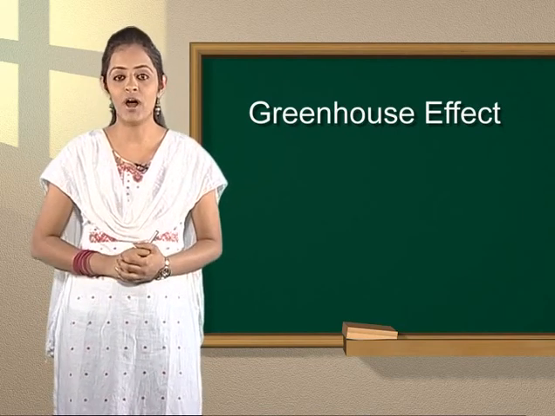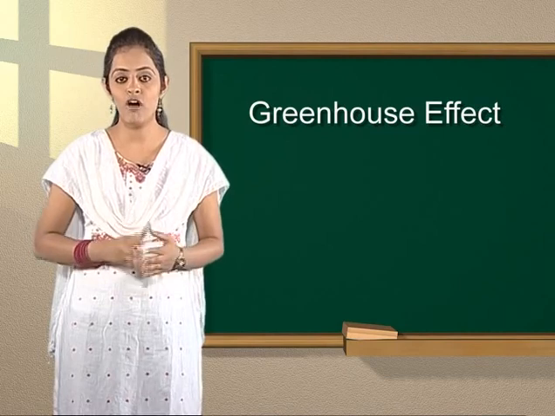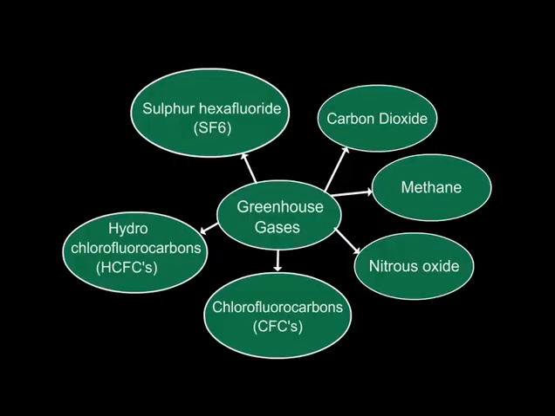I hope now you are well familiar with most of the greenhouse gases. At a glance, we can say that there are several greenhouse gases, but a few gases contribute more as greenhouse gases. Let's know more about these gases.